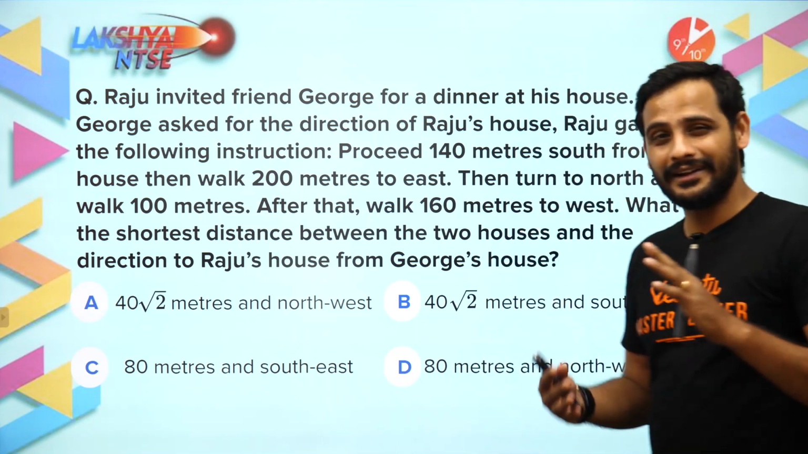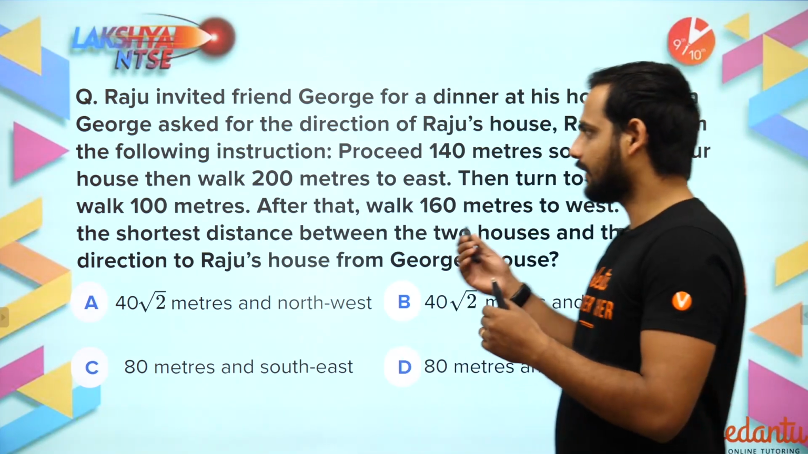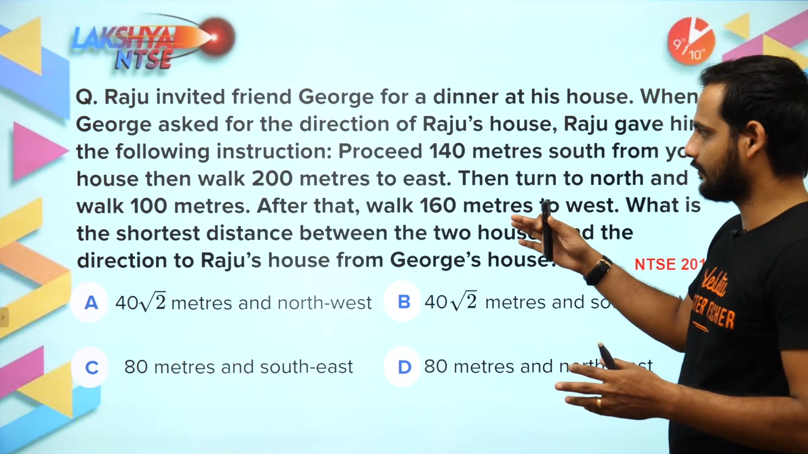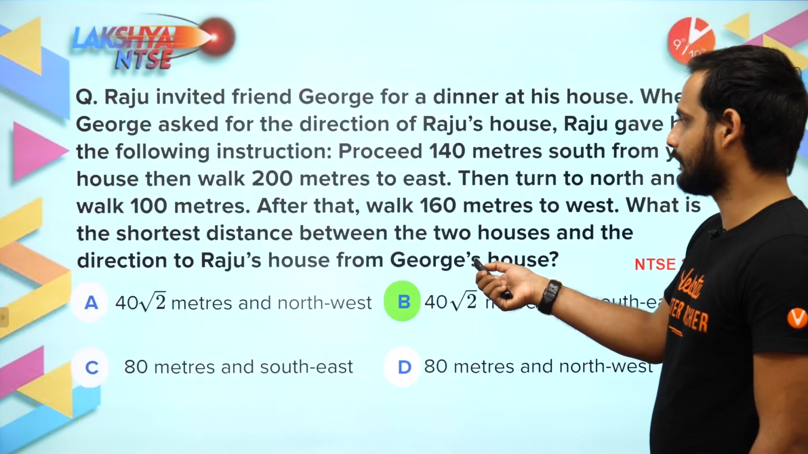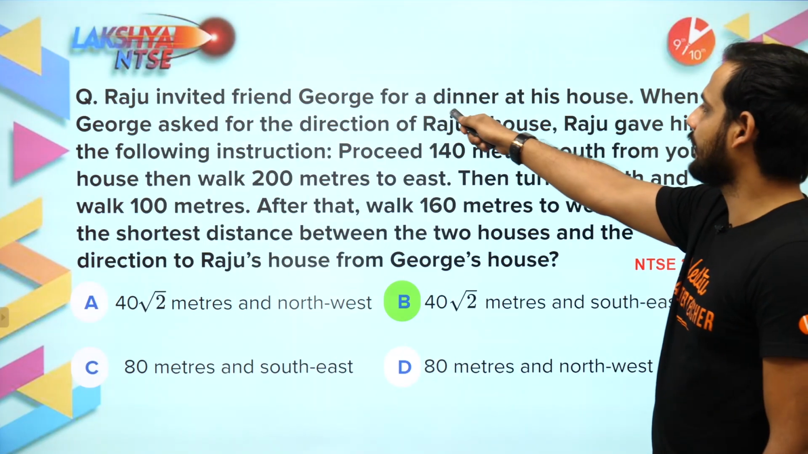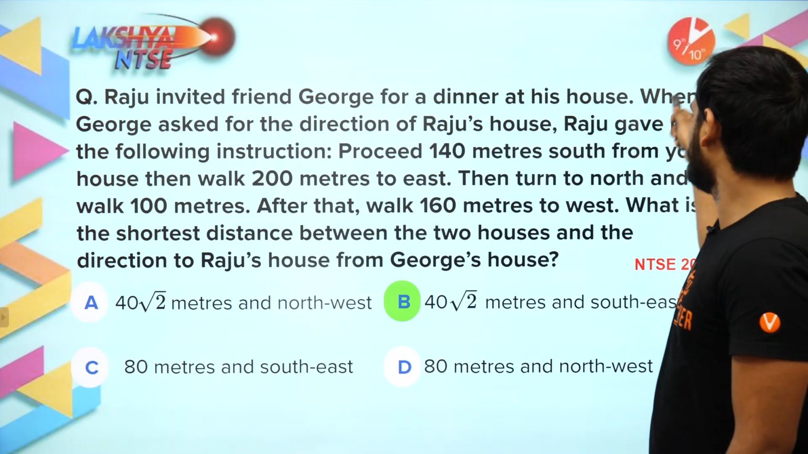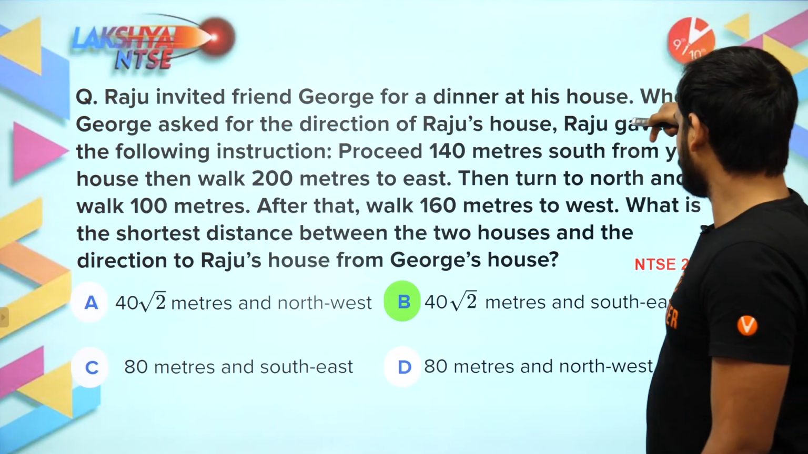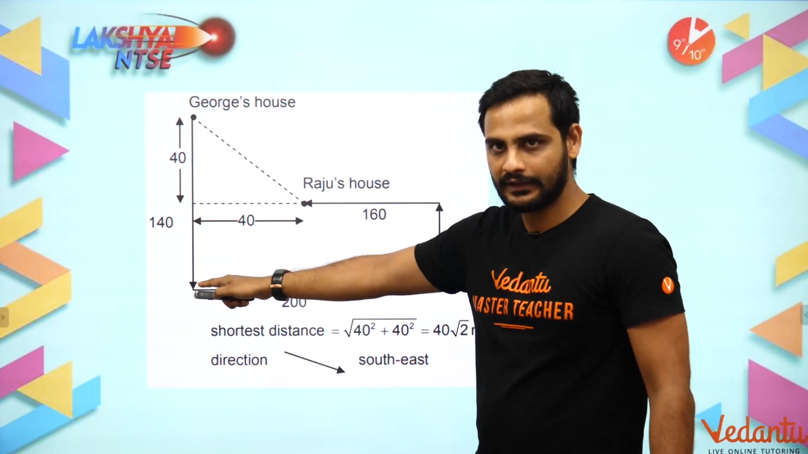Okay, so this is a very lengthy question, but don't worry about the length. We can easily solve it. Since I don't have a place, I'll directly show you the solution. So the solution will be like this. What they have told: Raju invited George for a dinner at his house. When George asked for the direction, Raju told, first thing, proceed 140 meters south. So see, he proceeded 140 meters south, right?